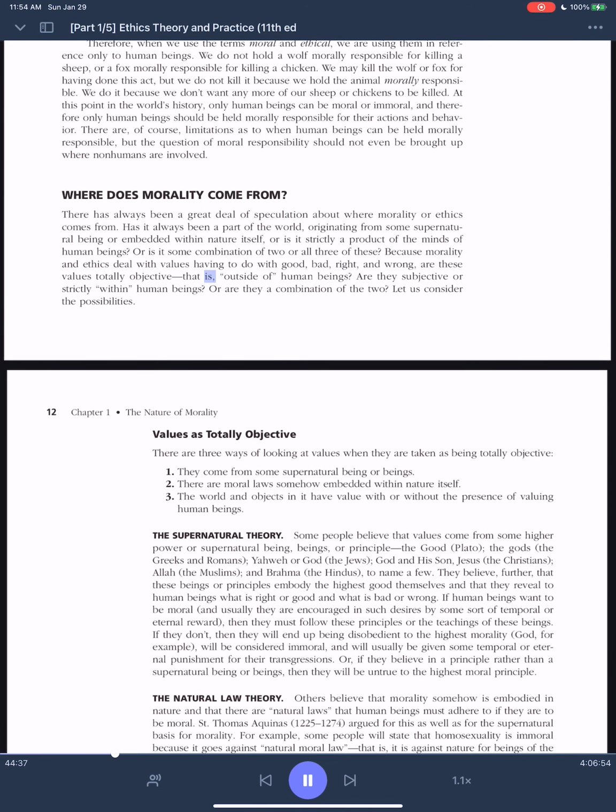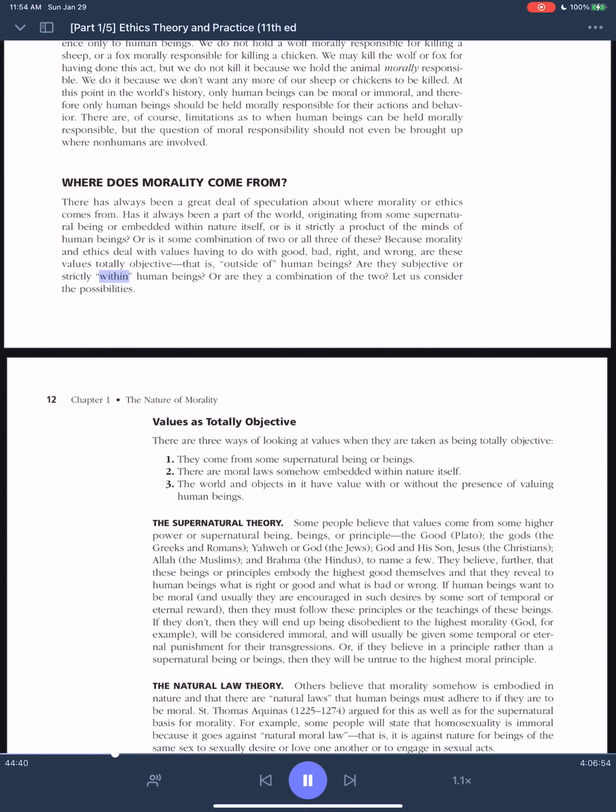Because morality and ethics deal with values having to do with good, bad, right, and wrong, are these values totally objective, that is, outside of human beings? Are they subjective or strictly within human beings, or are they a combination of the 2? Let us consider the possibilities.